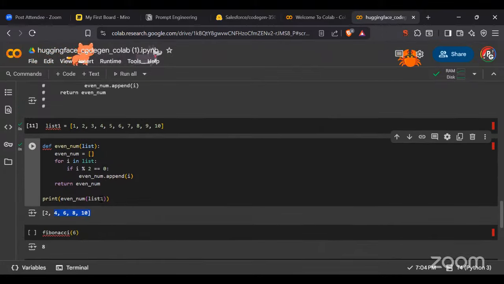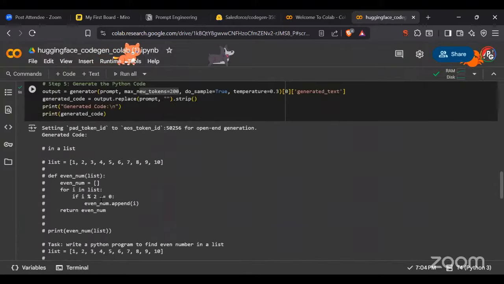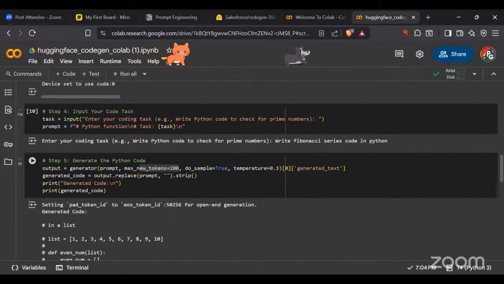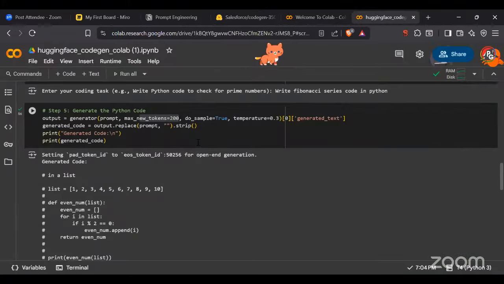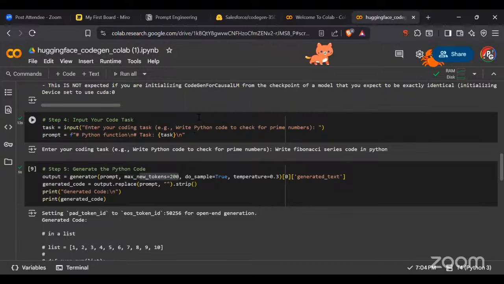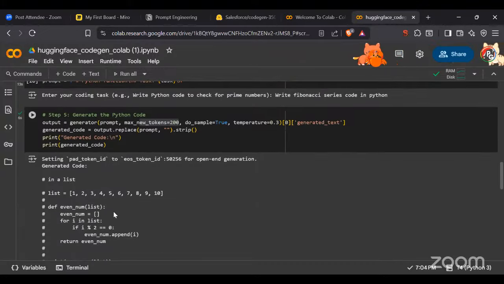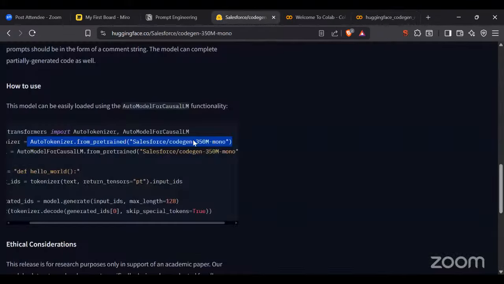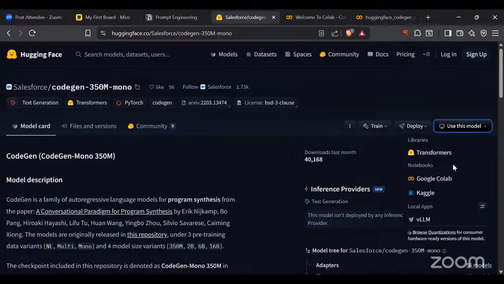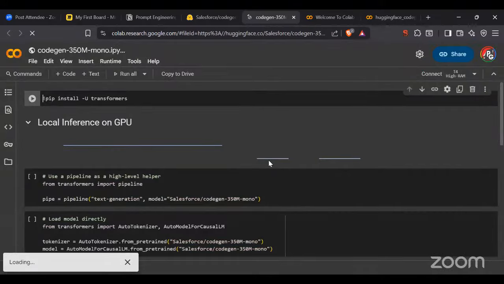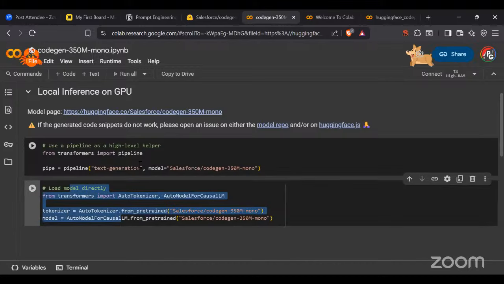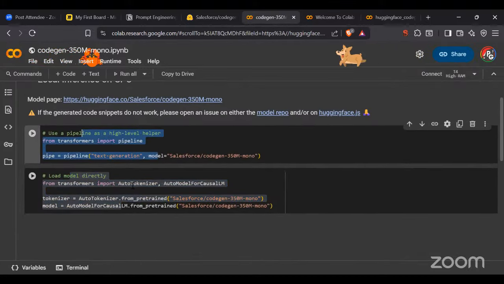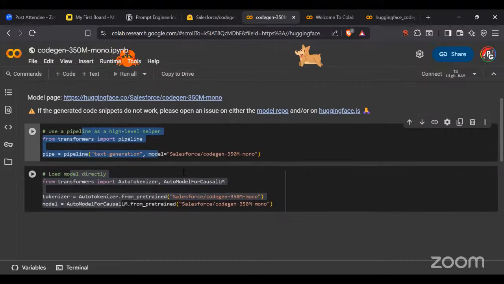Did you get what I just did? I just created a generative model here, a generative model I built from Hugging Face, which I imported, and just did simple coding. We created a tokenizer and everything, followed the steps, and am able to generate code. Similarly, you can use any model. You just have to click on this part, click on use this model, and you'll be able to open a Google Colab. In that Colab itself, you'll have this entire file. See, load model directly. We have loaded the model, we are gonna implement it, and that's it. Clear, everyone? That's exactly what I have done.